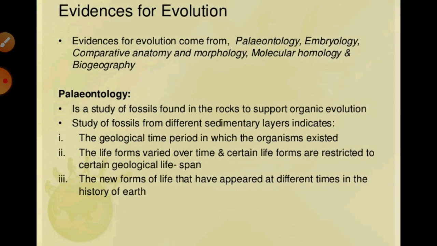It may be paleontology, right? It may be comparative anatomy and morphology, it may be embryological, biochemical, physiological, and biogeographical, right? Different evidences are found: paleontology, embryology, comparative anatomy and morphology, molecular homology, and biogeography, right? On the basis of them we can understand how life started on the surface of earth. So let's start with paleontology.